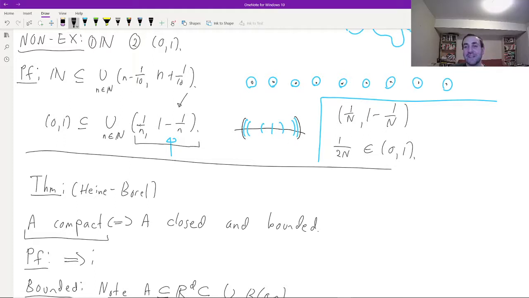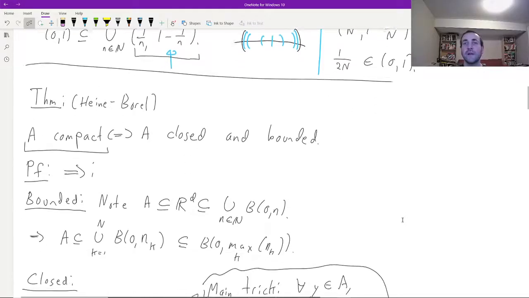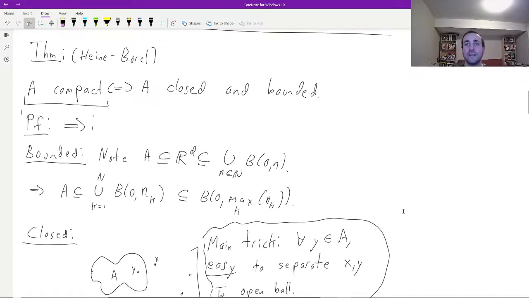At some point we're doing analysis on other sets, and we want a better definition than closed and bounded. Another reason, which we may see sooner in this course, is that it's an equivalent way of talking about closedness and boundedness, which is not obviously equivalent, and so sometimes the new definition really will be more convenient to work with. That might seem surprising at the moment, but I swear it's really true, and we'll see some examples. All right, with that motivation out of the way, let's do the proof.